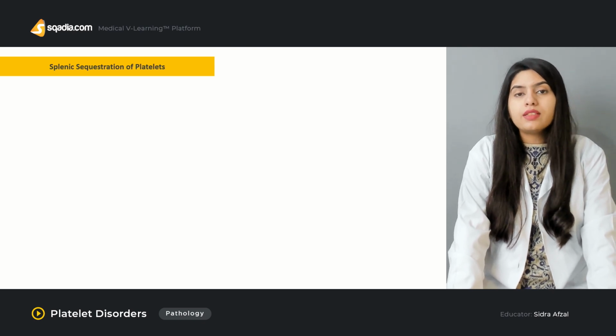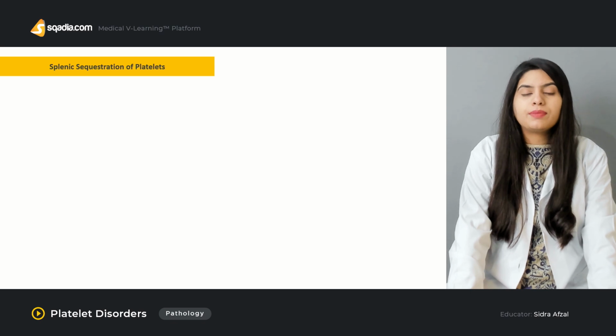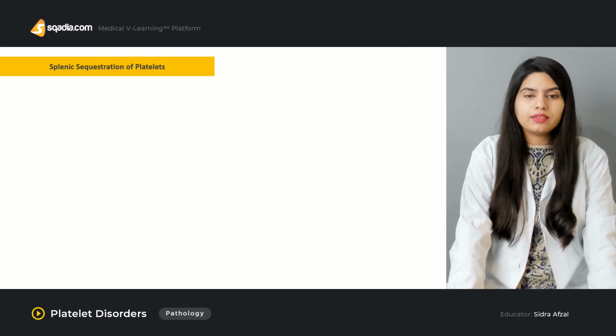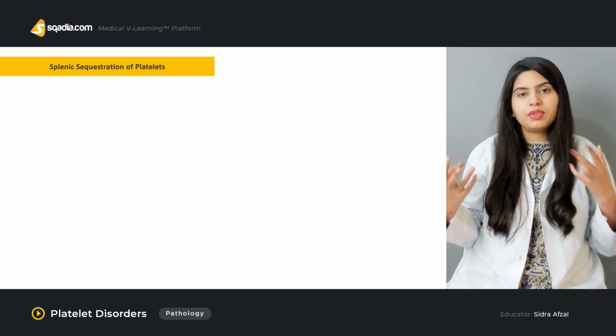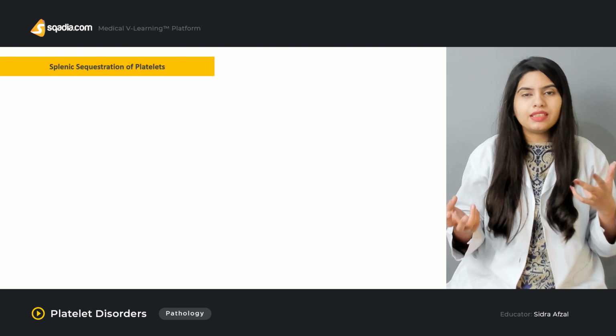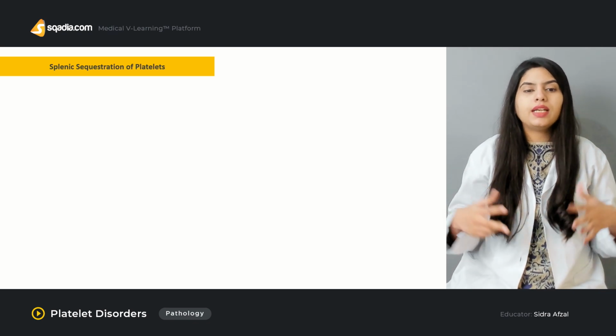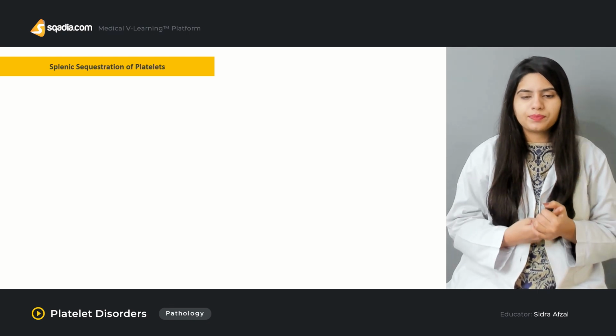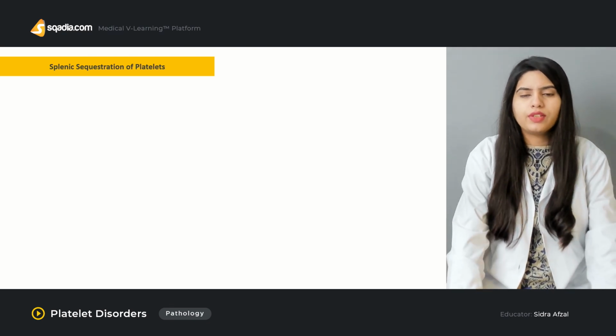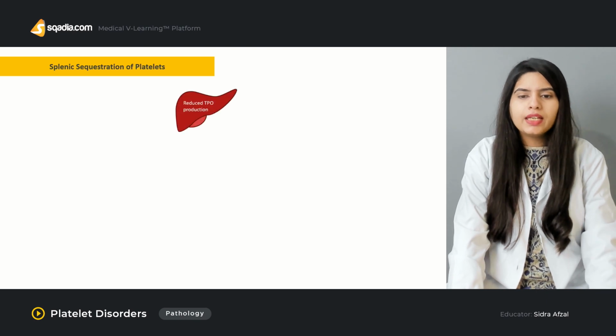Coming to our next topic, the splenic sequestration of the platelets. When we say splenic sequestration, the next term that comes to our mind is splenomegaly. So what is the effect of splenomegaly on the production of the platelets? Let's just get into this.